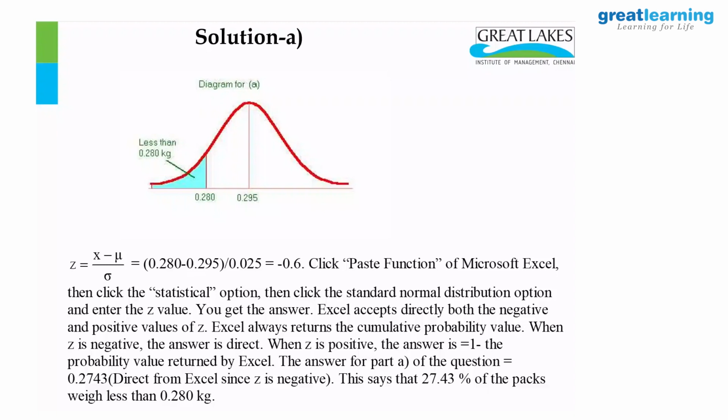And I will show you first in Microsoft Excel. There are 4 functions in Excel: norm.dist, norm.s.dist, norm.inv, norm.s.inv. These are all functions available in Excel, and Excel follows a rule.